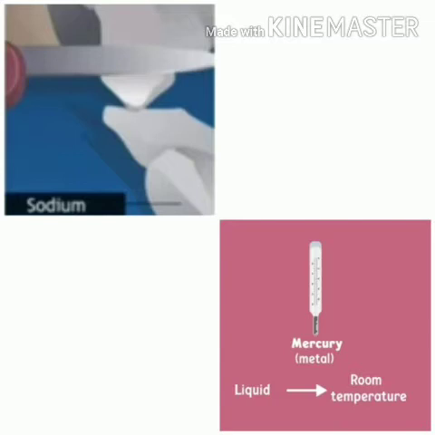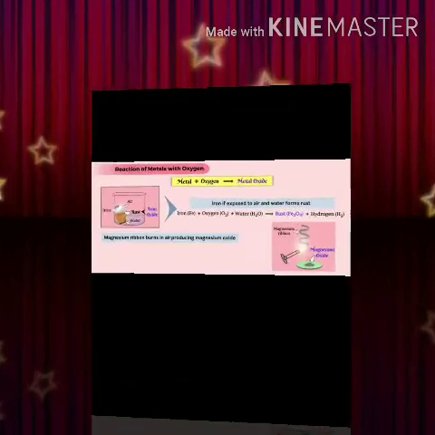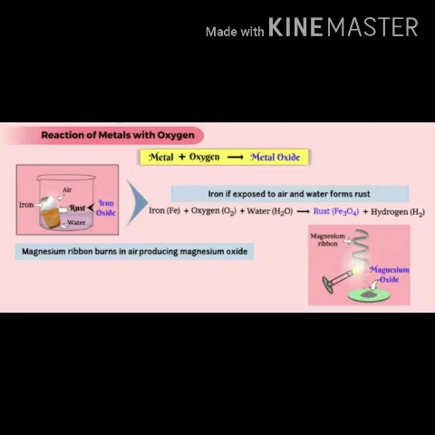Similarly, you have learned that metals are solid at room temperature. But again there is an exception: mercury, the metal which is found in liquid state at room temperature. So there are many exceptions. I hope you all understood why physical properties alone are not sufficient to classify. So we should have knowledge of the chemical properties of materials also.